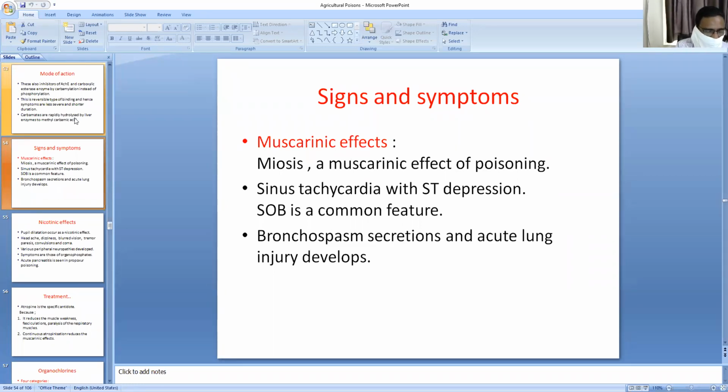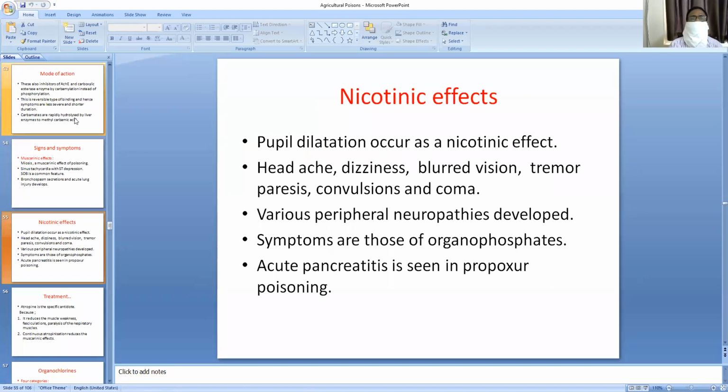They will spontaneously hydrolyze from the cholinesterase enzyme site within 24 to 48 hours, and these are reversible, because as a result these are short acting and less severe than organophosphates. Second point is they do not effectively penetrate into the CNS, and as such CNS toxicity is limited. The nicotinic-like effects, same, pupillary dilatation occurs as a nicotinic effect, headache, dizziness, blurred vision, tremors, various peripheral neuropathies develop.